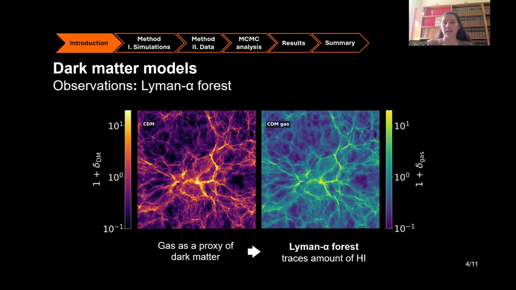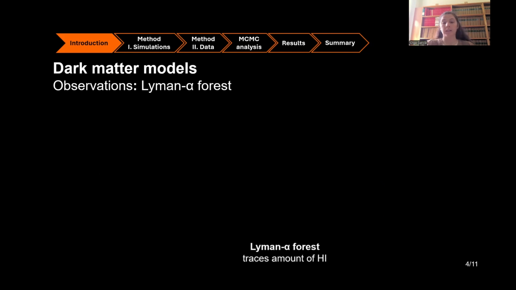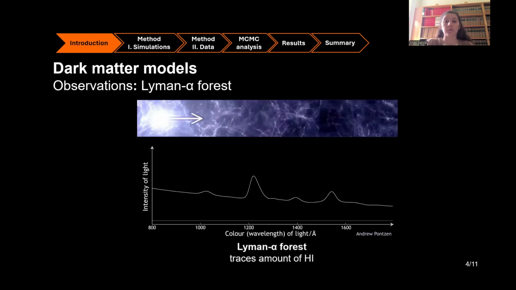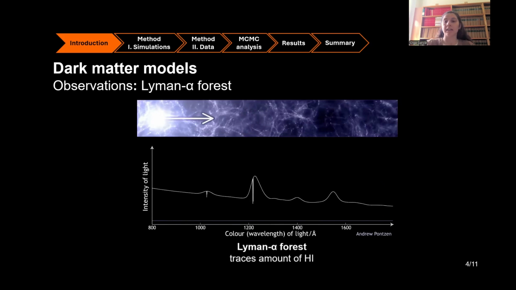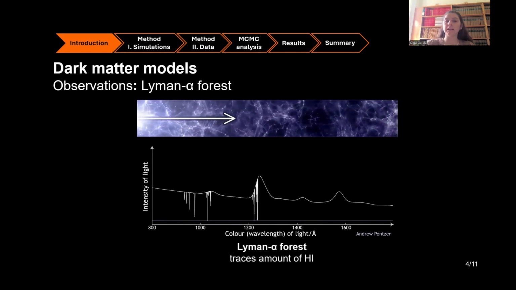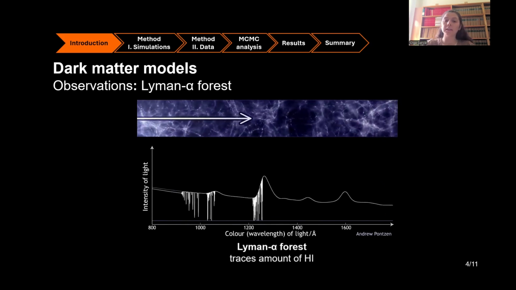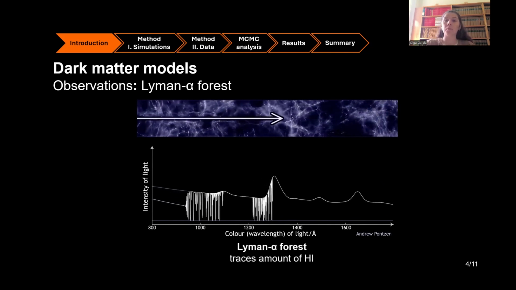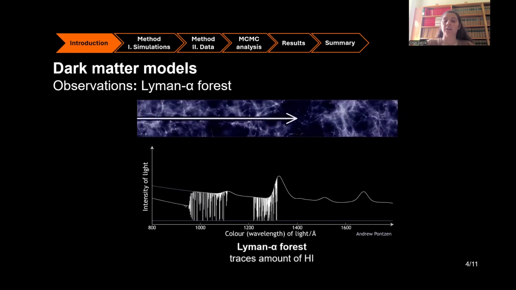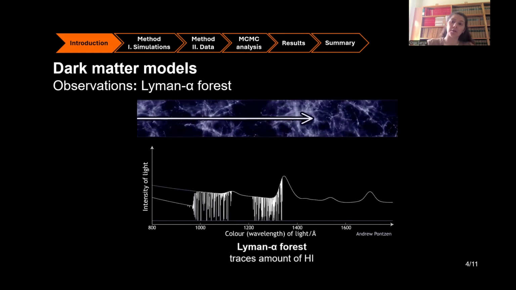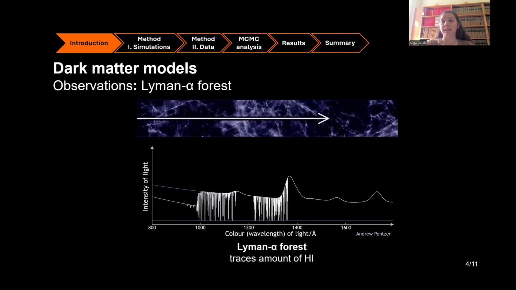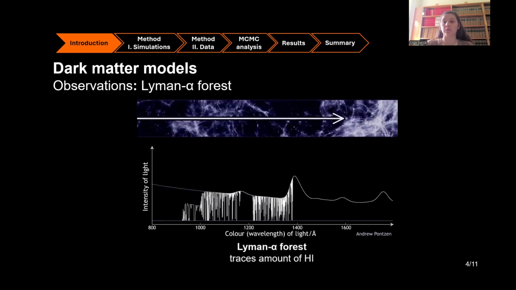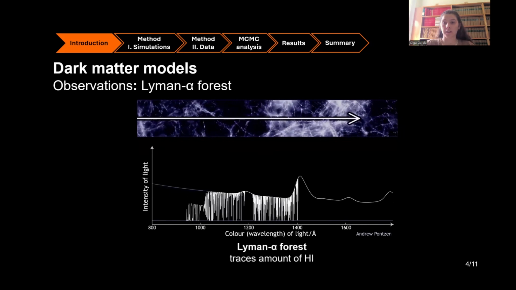Now, most of this gas is made up of neutral hydrogen, which is why past studies have used the Lyman-α forest to constrain dark matter models. And now I'm going to show you the Lyman-α forest in action. That is a photon emitted from a high redshift quasar that travels through the intergalactic medium and encounters neutral hydrogen clouds along its way, possibly exciting this Lyman-α transition and therefore leaving the corresponding dip or absorption line in the quasar spectra on top of the quasar continuum, giving rise to this forest of lines.